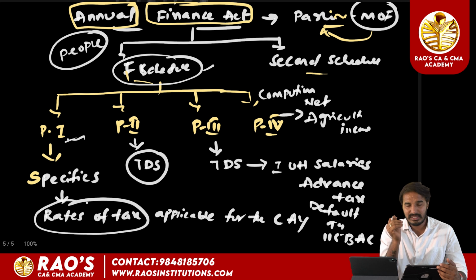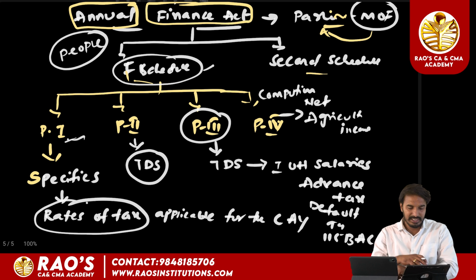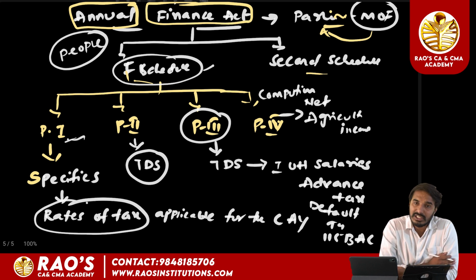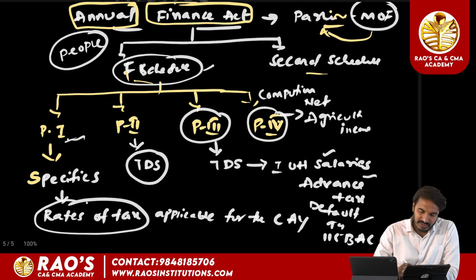So later we will discuss this concept in detail regarding tax deduction at source. Just for the time being, go through this tax deduction TDS provision. And Part 3, which deals with the TDS provision on income under the head salaries, advance tax, default tax regime 115BAC, and Part 4, which deals with computation of net agricultural income.